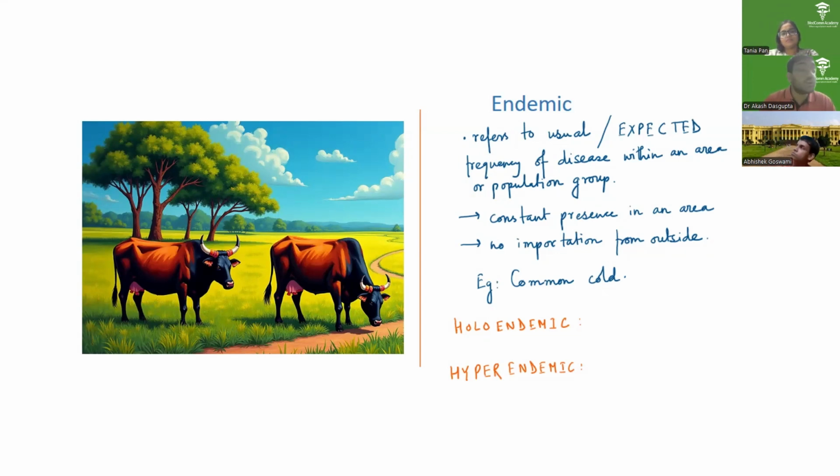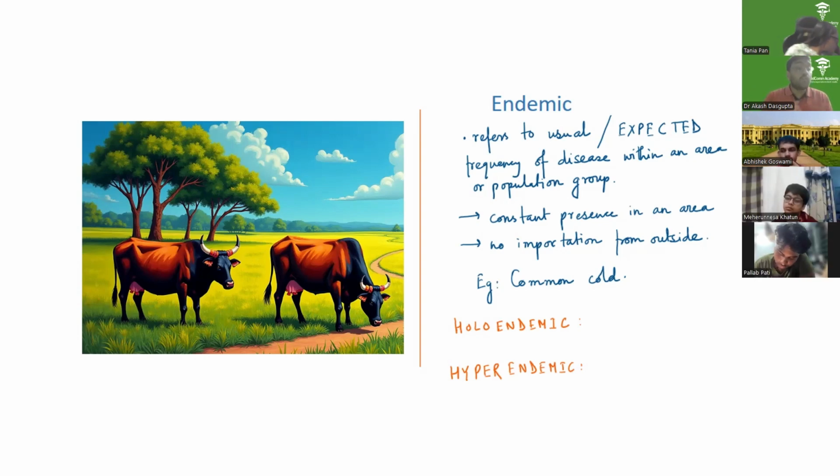It refers to the usual or expected or habitual presence of a disease within a geographical area or a population group. The characteristic findings are, A, there is constant presence in that area, and for that presence to be there in that area, you need not bring it. It is not a Siberian husky in the rural area. It is a cow. So it has not been imported. It is indigenous to that particular geographical area or population group.